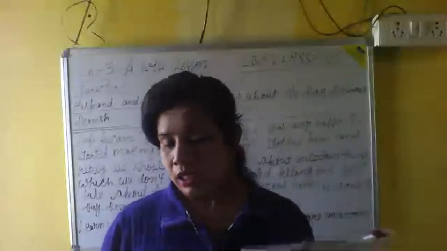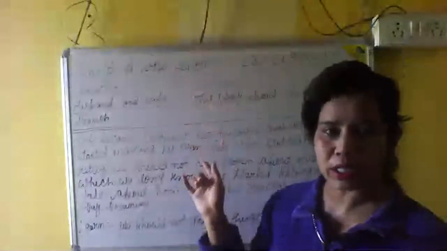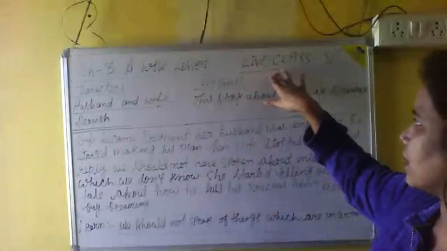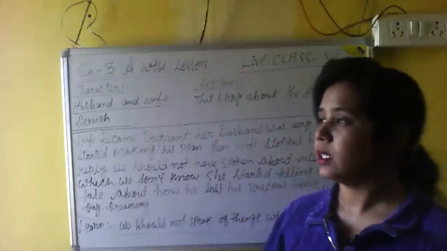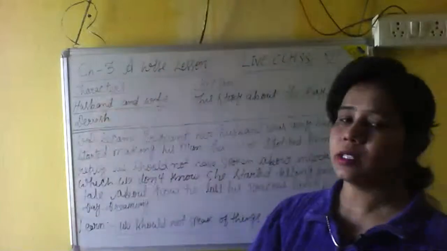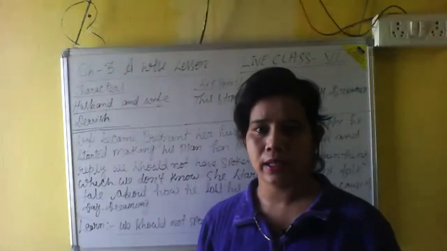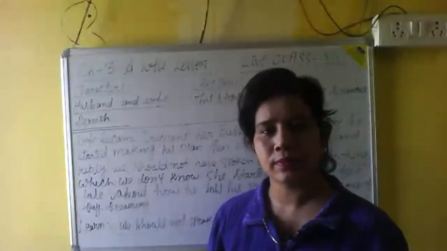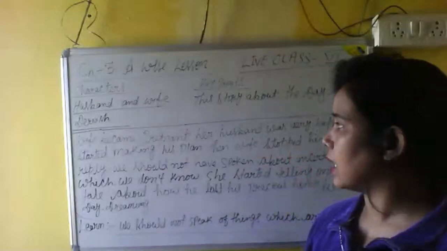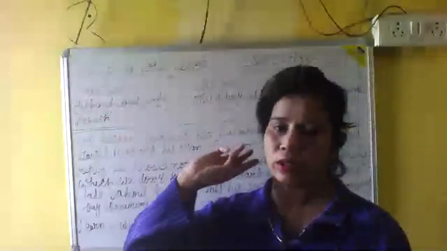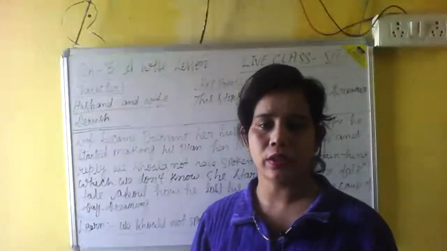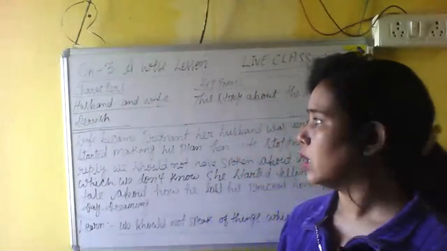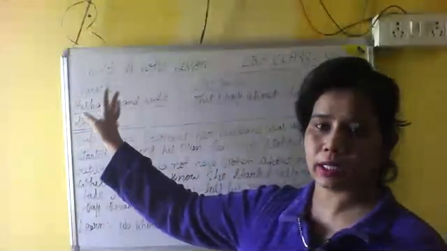Okay, and till then I'm just going to give you a summary. If you are able to see the board, then you can see the live class 6, chapter 3, and the chapter name is A Wise Lesson. How many characters are in this story? The three: first the husband, second the wife, and third the dervish. It is about the dervish, and how the wife told the story to the husband. So there are three characters in this.